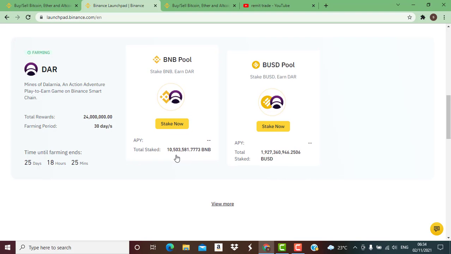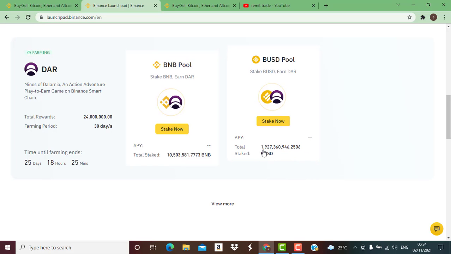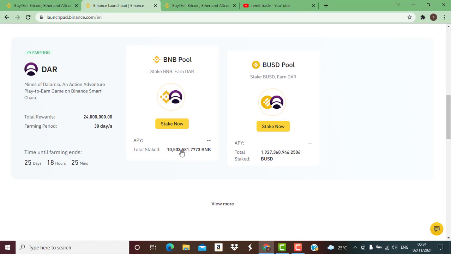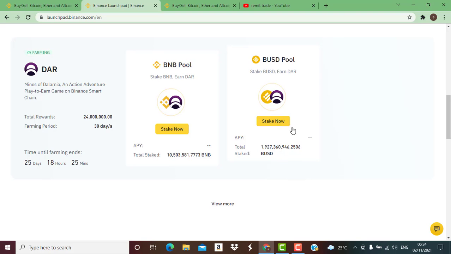You have to know that right now we have 10 million BNB that have been staked already in this very particular pool, and we also have 1 billion BUSD that have been staked already in this pool. You have to consider the rates: if you are staking BNB and BNB drops, your BNB will reduce as well, but the reward will still be given to you. BUSD is a stable coin, which is Binance USD. It does not increase or decrease in value.